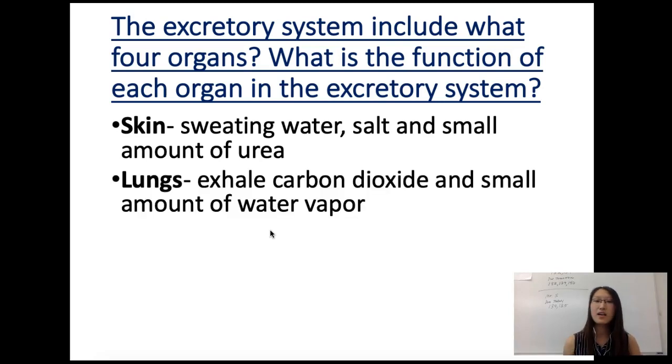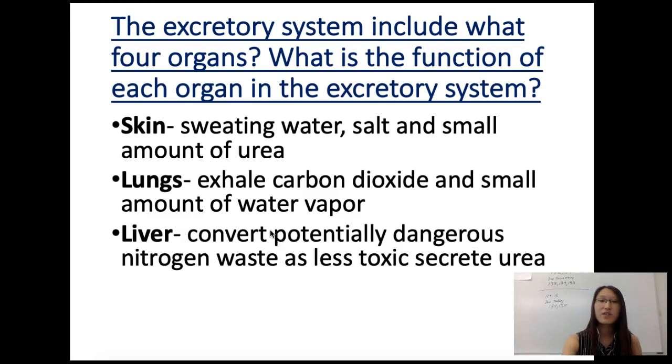There's also your lung that exhales carbon dioxide and a small amount of water vapor. So please don't say that carbon dioxide is a part of the nutrients that we need in our body. We don't need carbon dioxide. You need oxygen, not carbon dioxide. Carbon dioxide is useless for our body. So we've got to breathe it out, okay? So your lung is also a part of the excretory system.